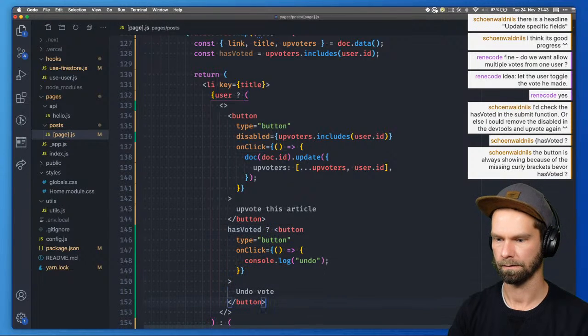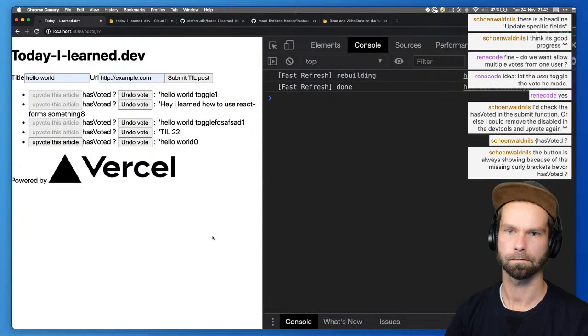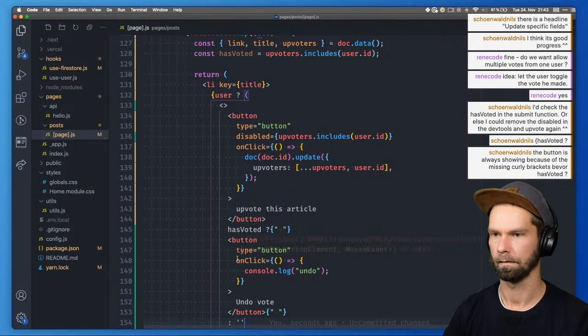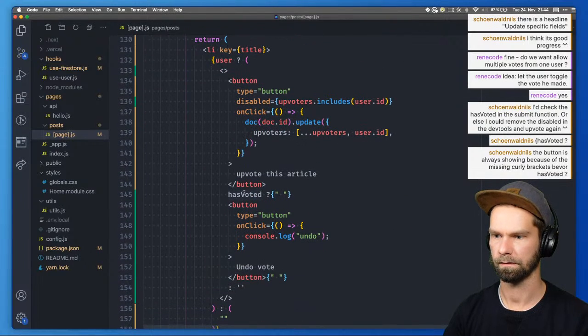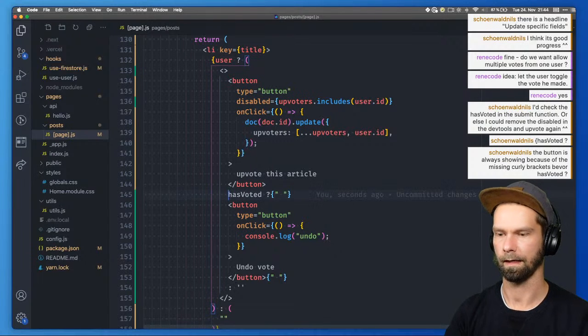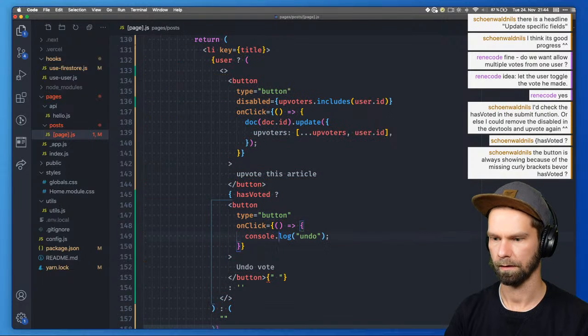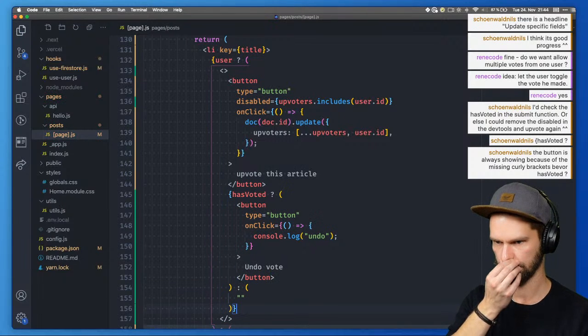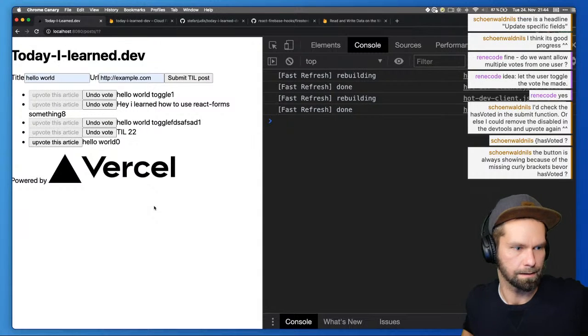Button, and otherwise this. Has voted. So this is what we want to do, like this, and like this, and like this. Here we go. Nice.